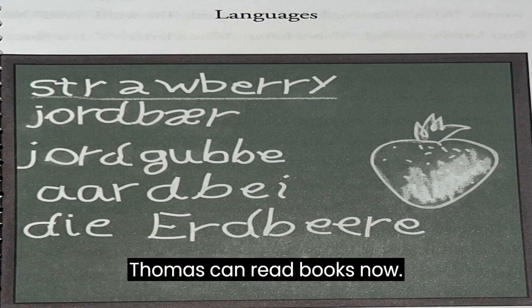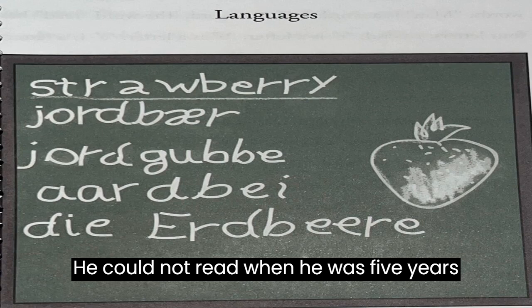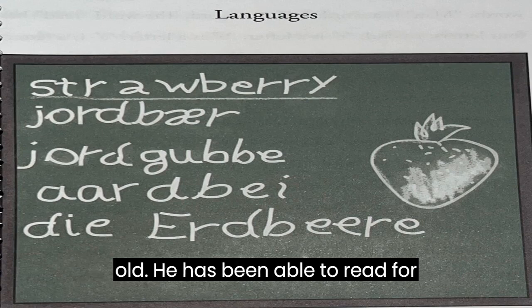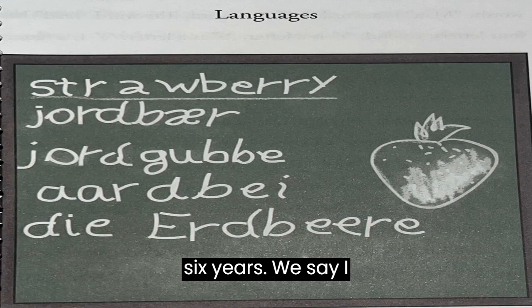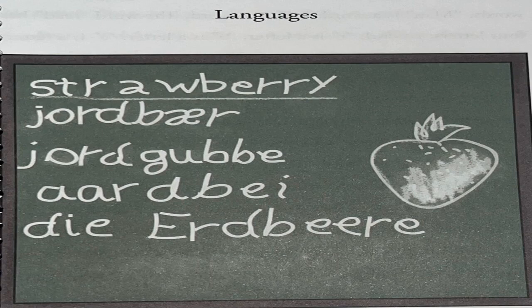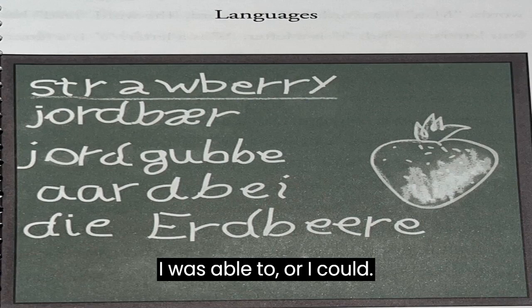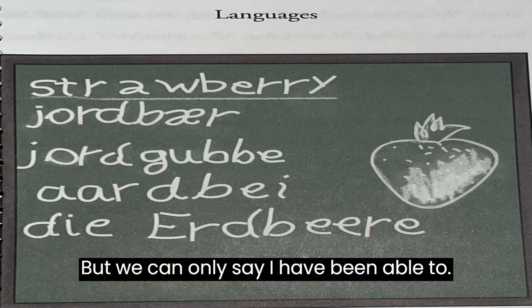Thomas can read books now. He could not read when he was 5 years old. He has been able to read for 6 years. We say, I am able to, or I can. I was able to, or I could. But we can only say, I have been able to.